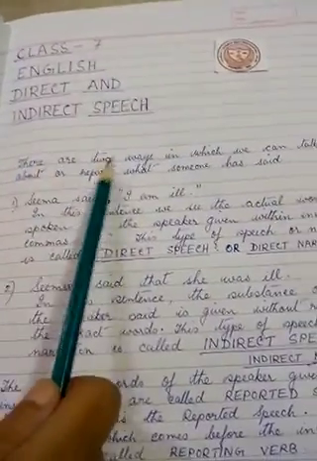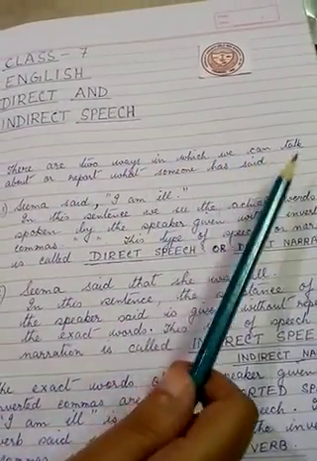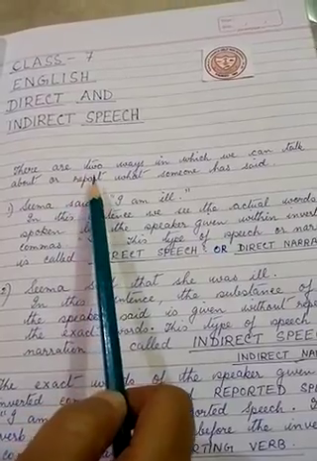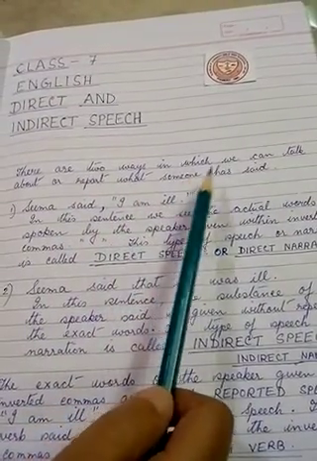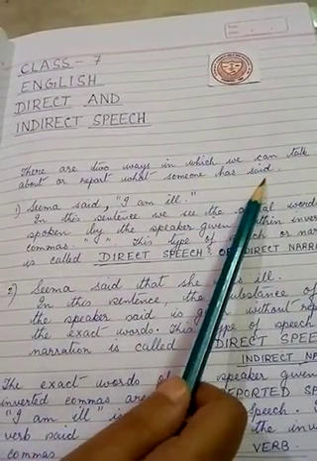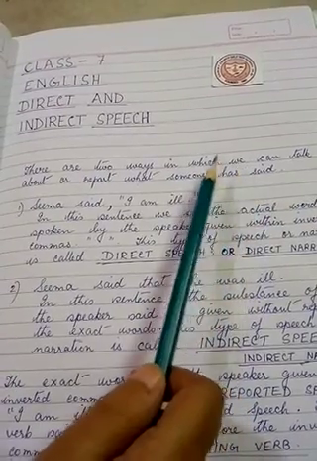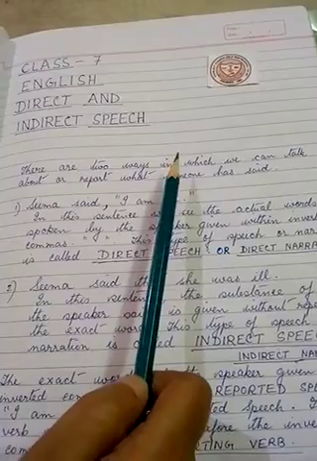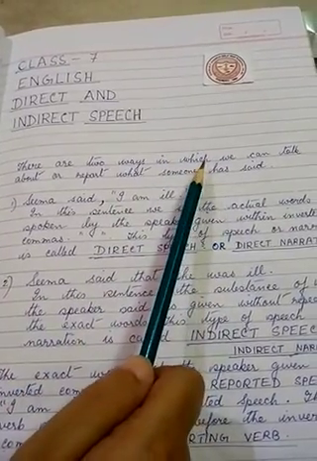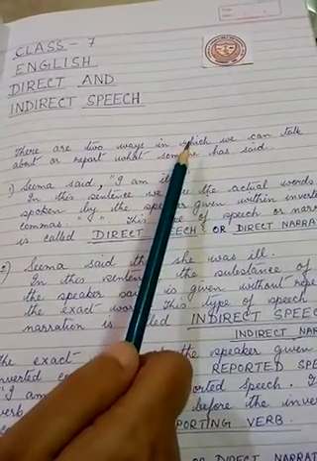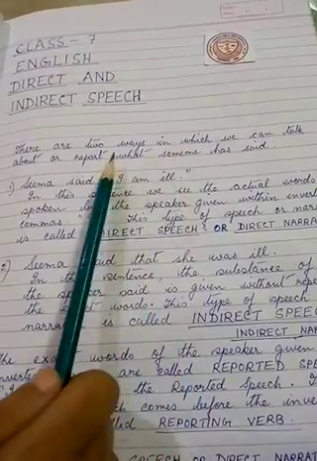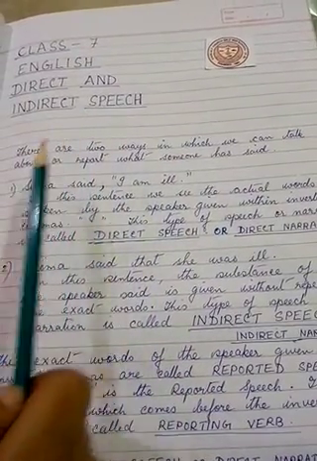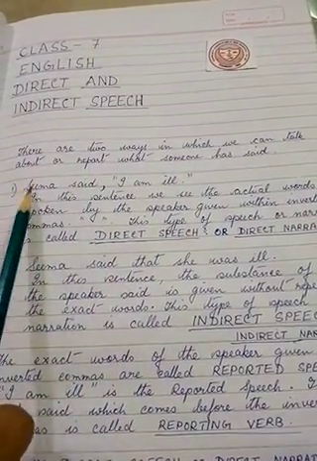There are two ways in which we can talk about or report what someone has said. We talk about something and we also report about something, or what someone has said, to a third person. Now let us see this example.